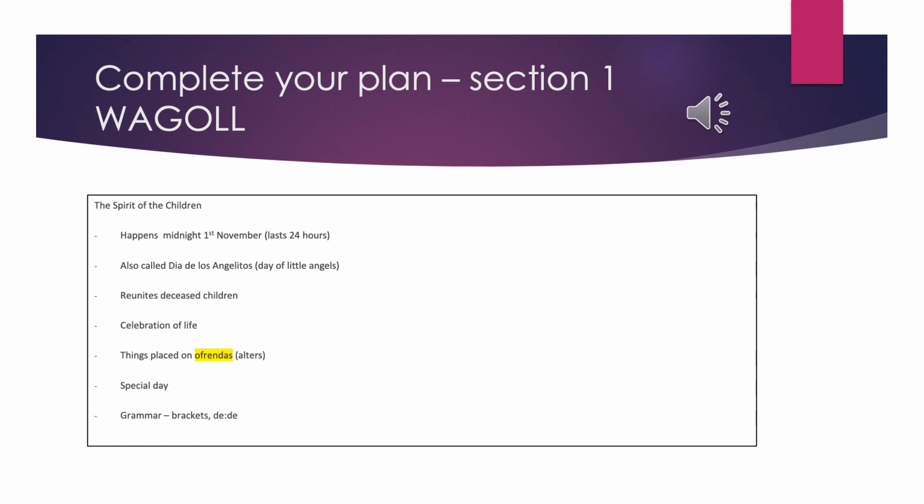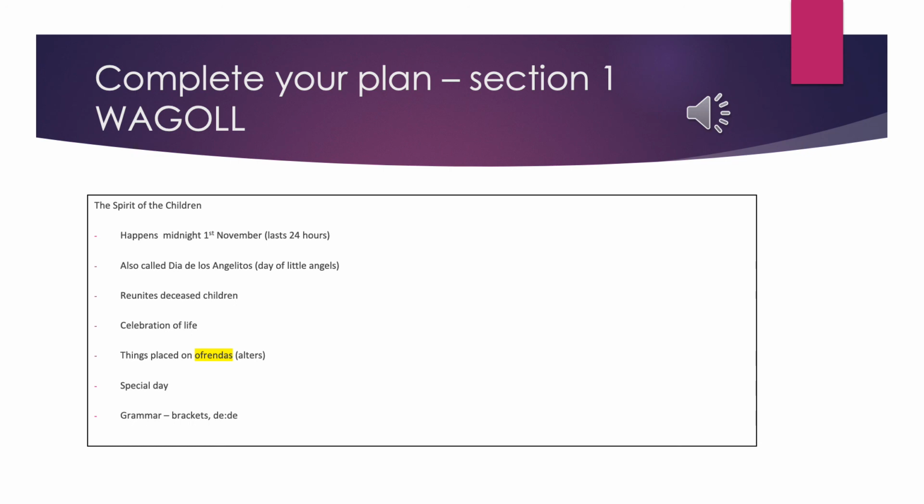I've put it's a special day because I want to again reinforce that idea that this is a really special celebration for people. And then I've put the grammar that I know I want to include in this, and I've put brackets and I've put a DD sentence. So I want to try and develop a DD sentence with a colon in my writing there. So it's just me being very mindful when I'm planning.